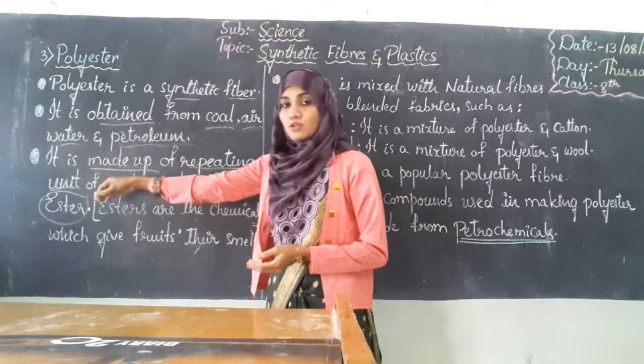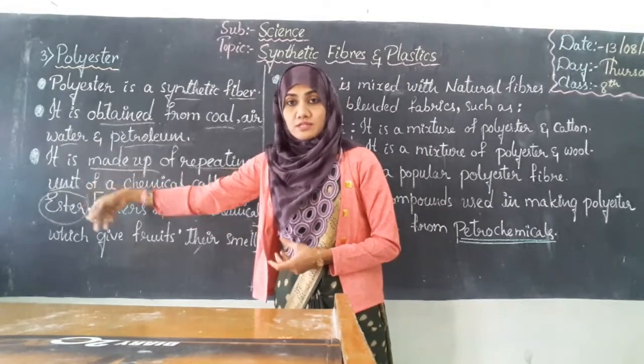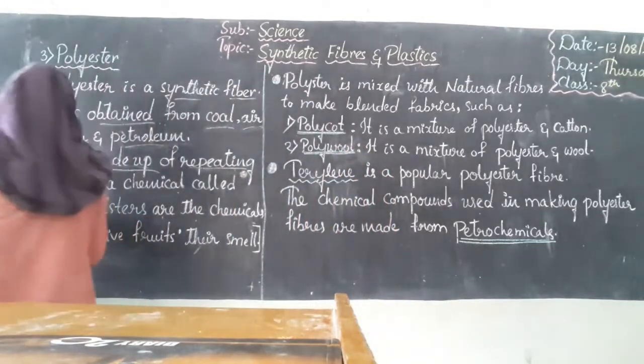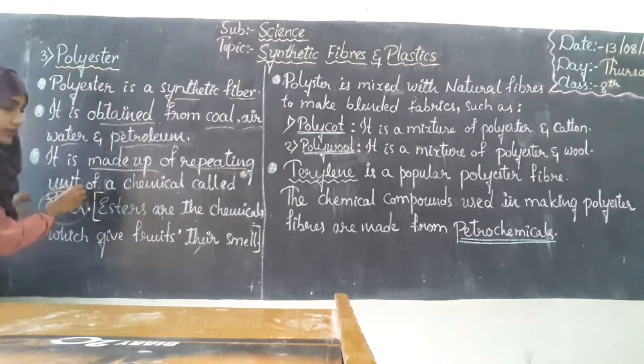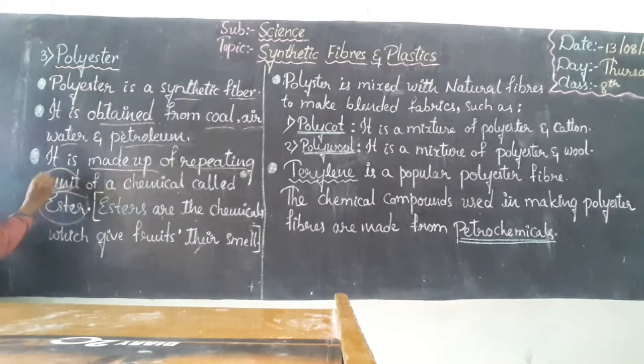So repeating unit means monomer. We have discussed these units in the previous classes. If it is a single unit, then it will be considered a monomer, right?